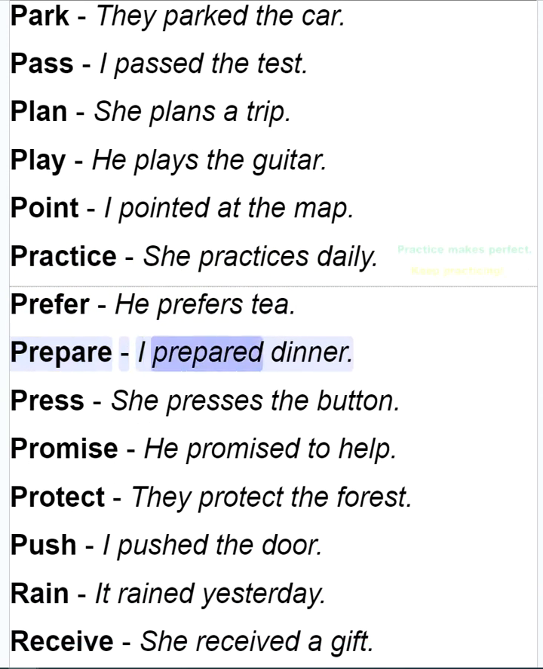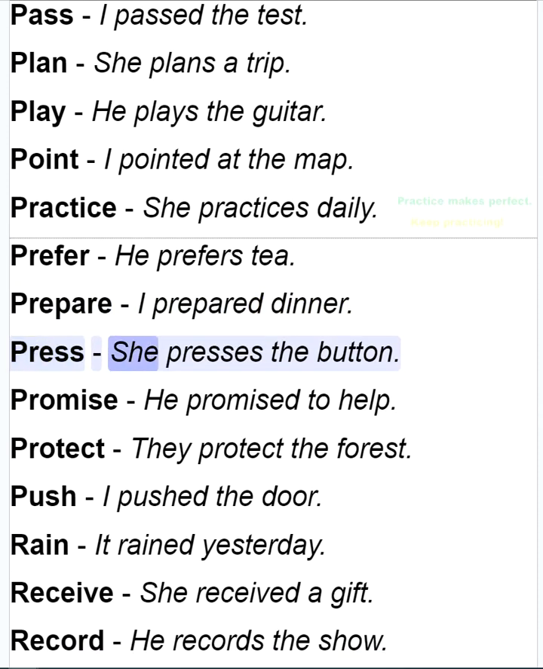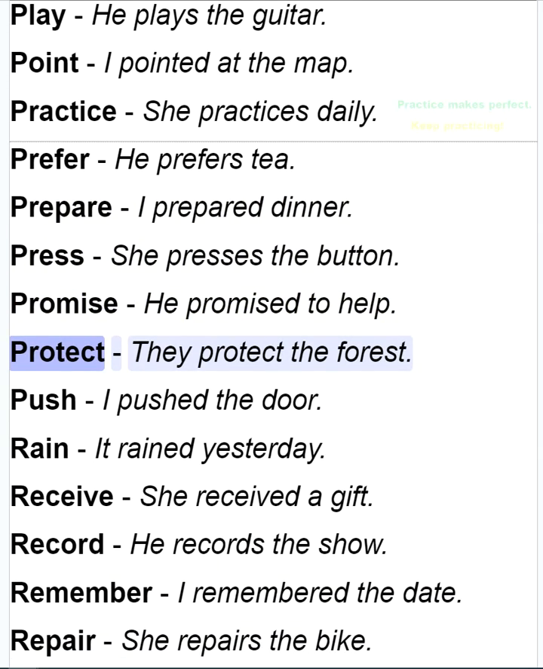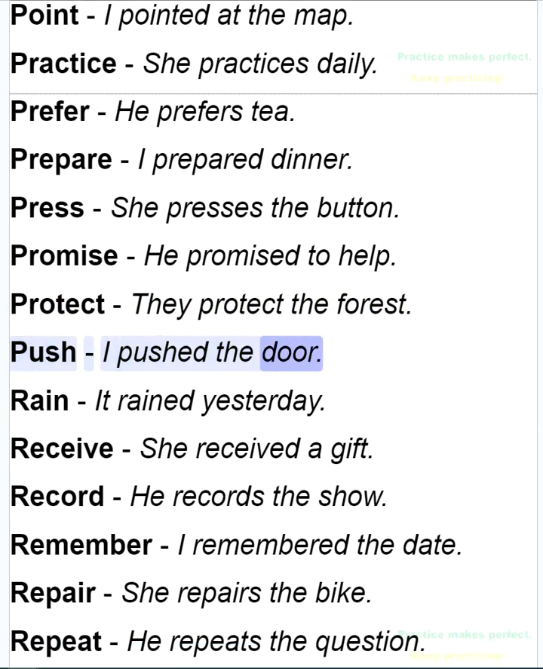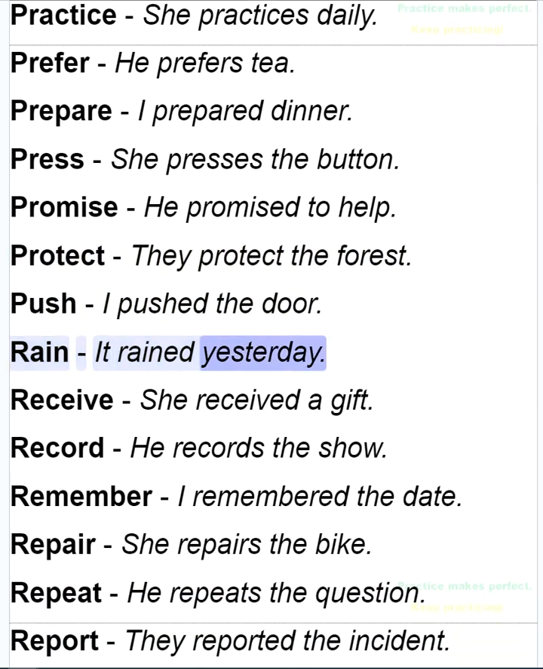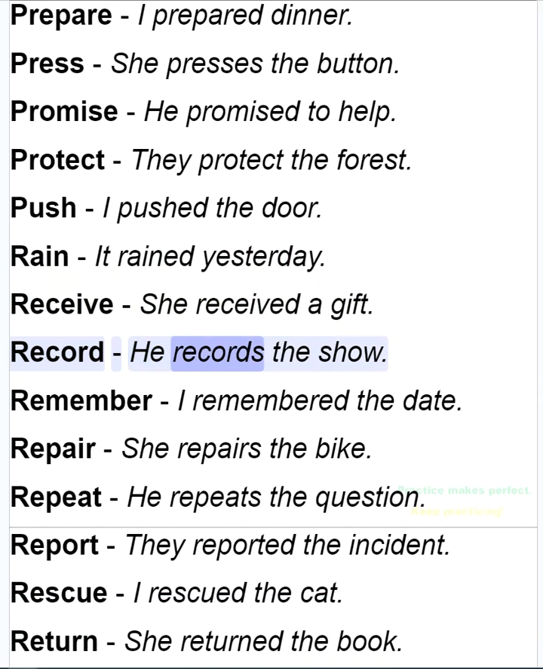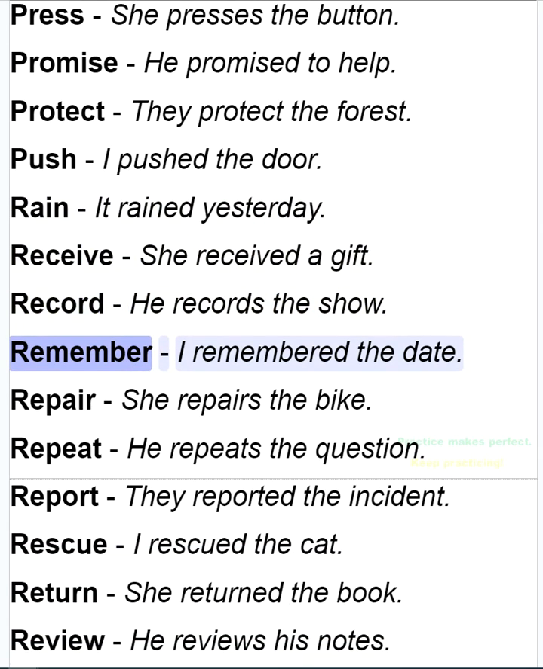Prepare, I prepared dinner. Press, she presses the button. Promise, he promised to help. Protect, they protect the forest. Push, I push the door. Rain, it rained yesterday. Receive, she received a gift. Record, he records the show. Remember, I remembered the date.